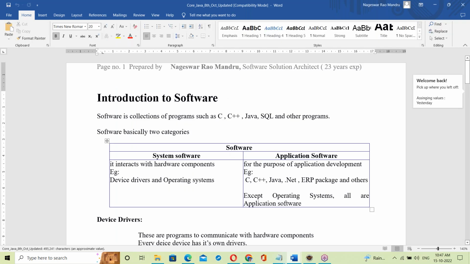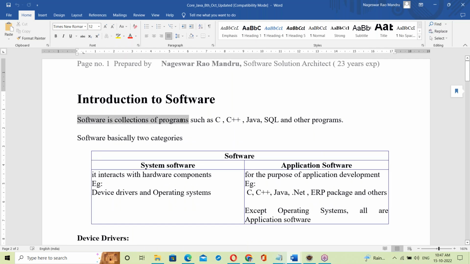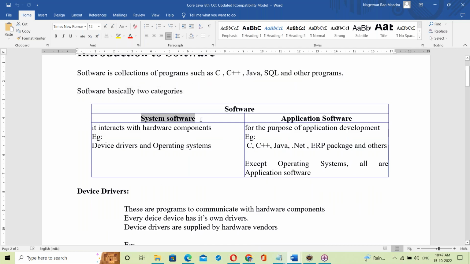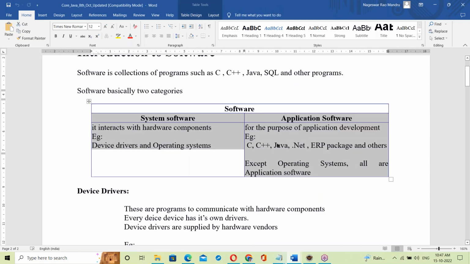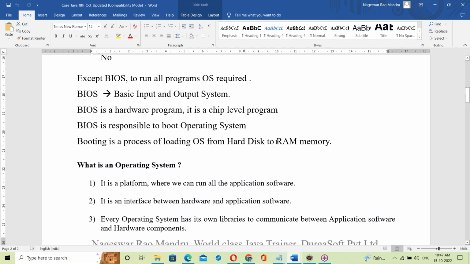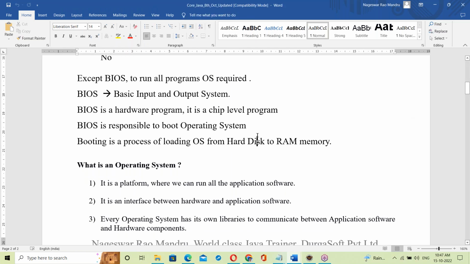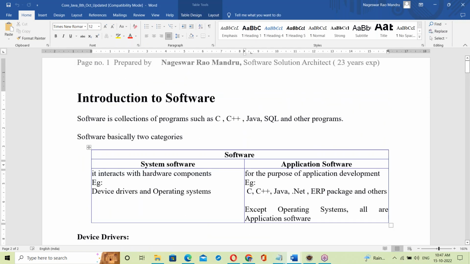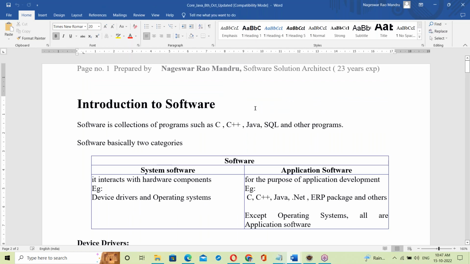This is the introduction to software, today's topic. Software is a collection of programs. Software is basically two categories: system software and application software. Same thing is explained in the document. Just follow the document. Running notes are not necessary. Don't try to write any running notes.